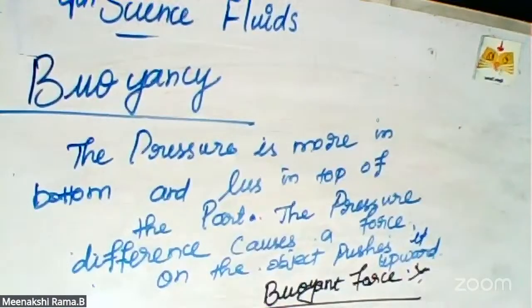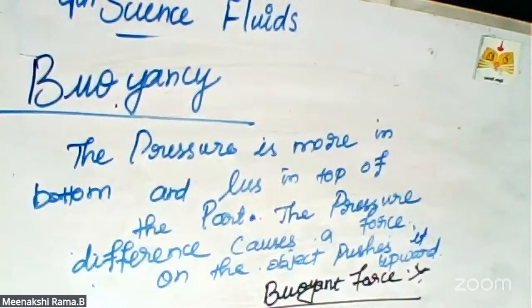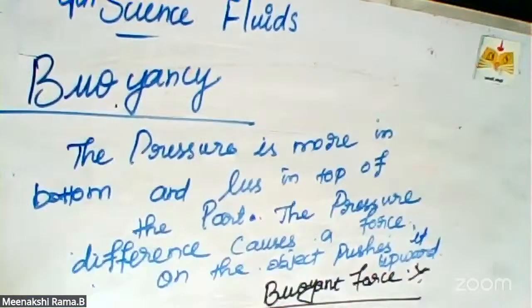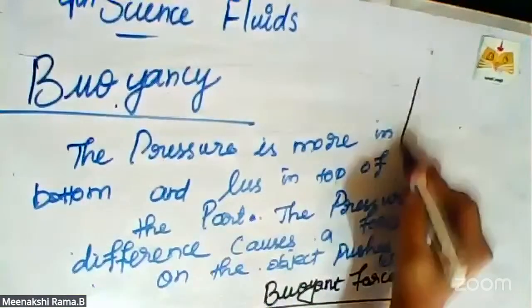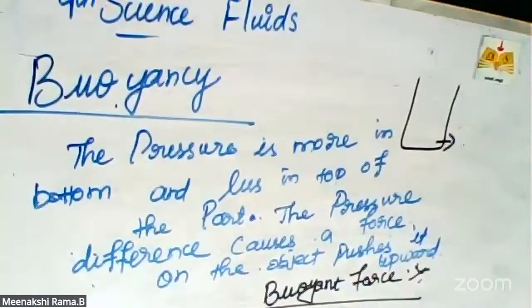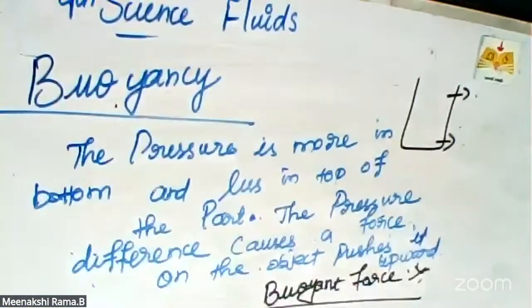And that phenomenon is called buoyancy. So what is buoyancy? This concept depends upon the pressure. The pressure is higher at the bottom of the container and low at the top.